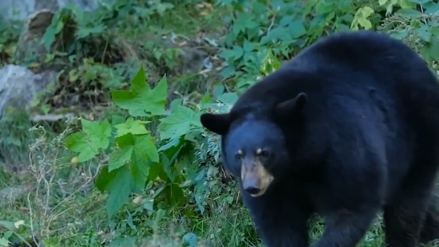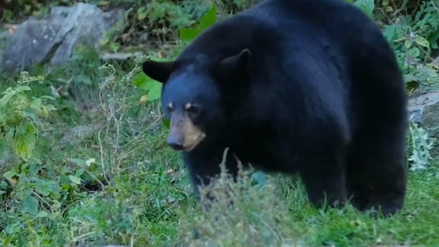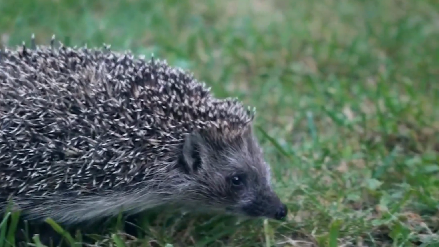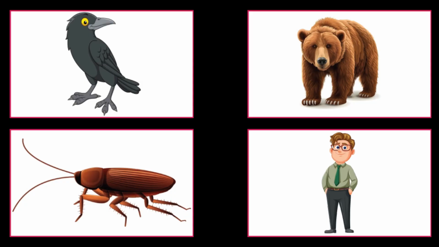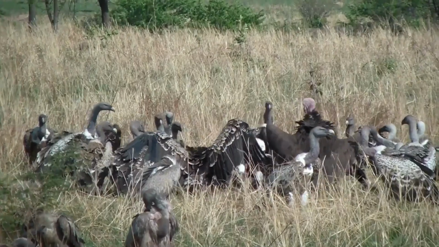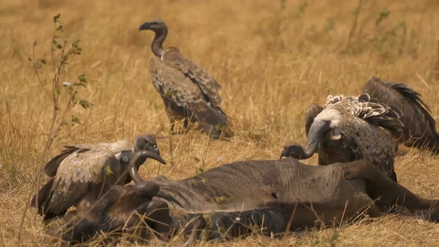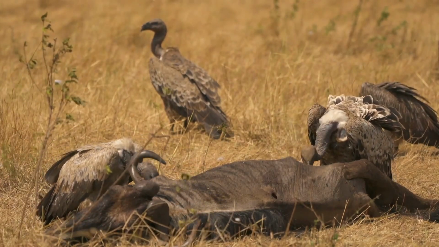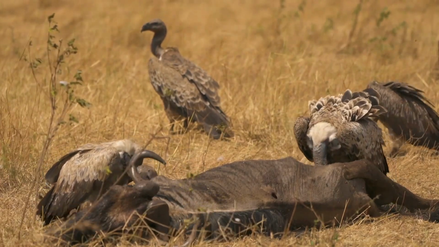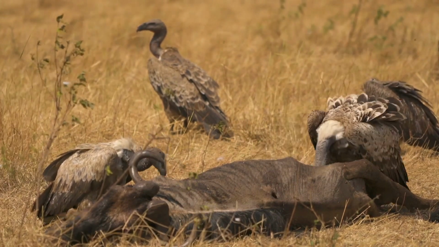Omnivores. Animals that eat both plants as well as the flesh of other animals are called omnivores, e.g., crow, bear, cockroach, and human. Scavengers. Animals that eat the flesh of dead animals are called scavengers. They help to keep the environment clean. Hyena and vulture are scavengers.